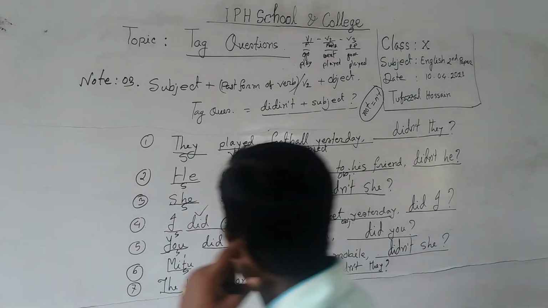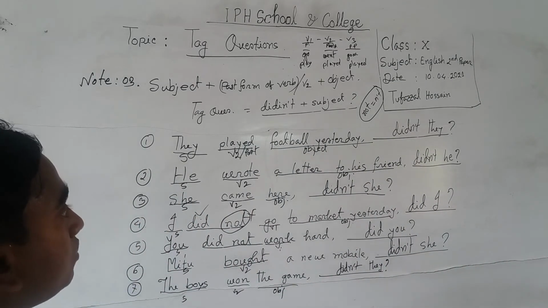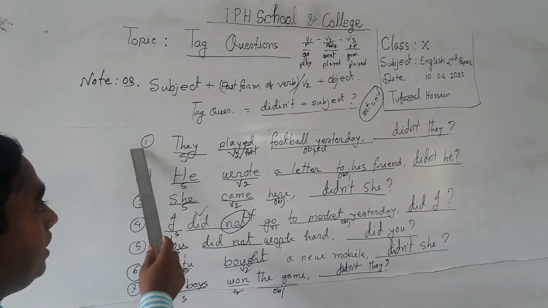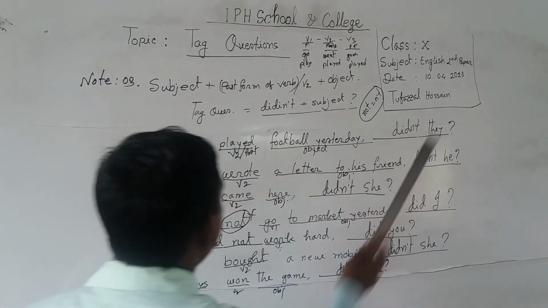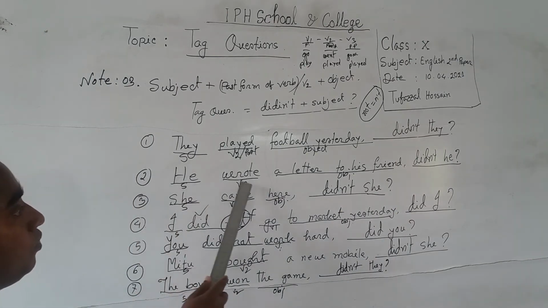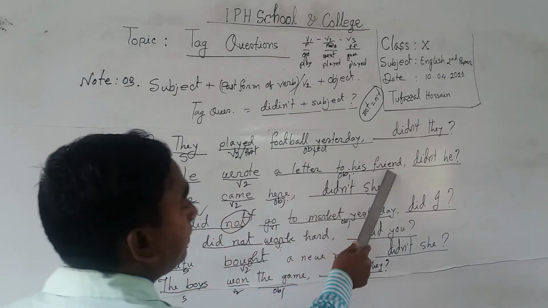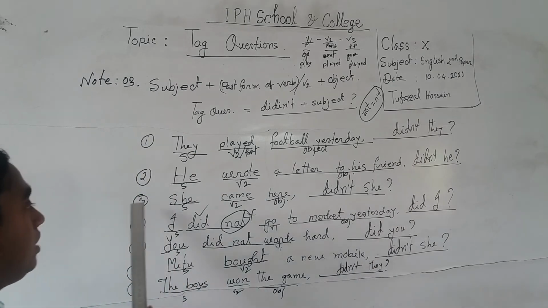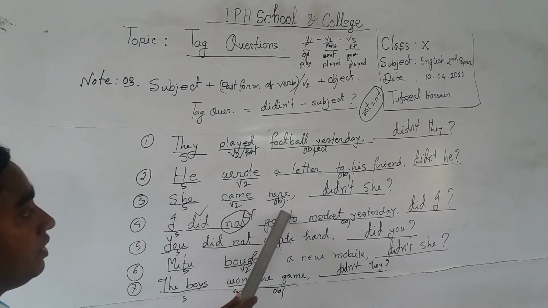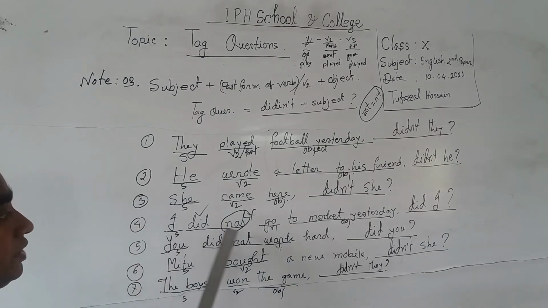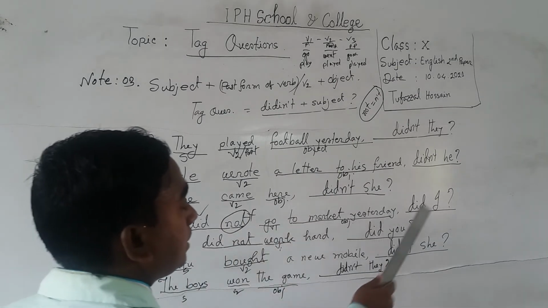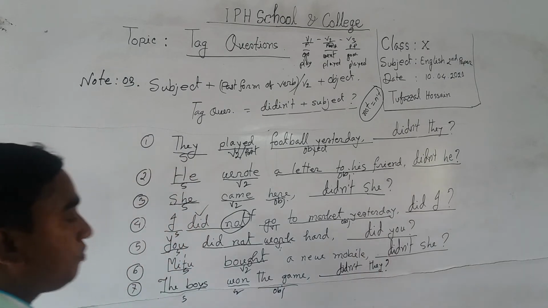So dear students, I think you are clear on this note here. So number 1, again we study. They played football, didn't they? Number 2, he wrote a letter to his friend, didn't he? Number 3, she came here. So it will be didn't she. Number 4, I did not go to market yesterday. It will be did I.